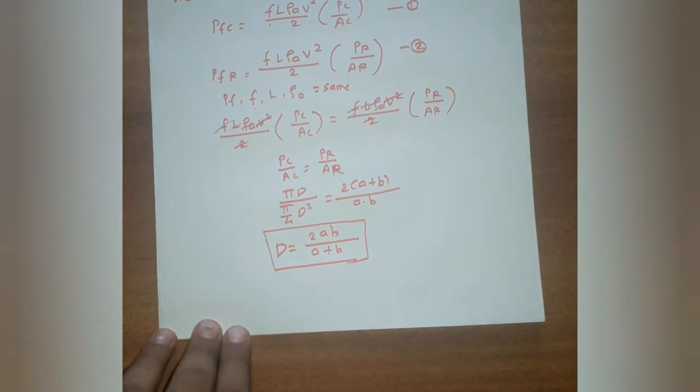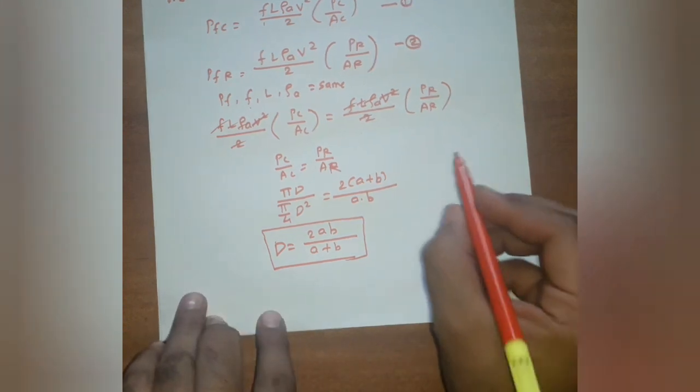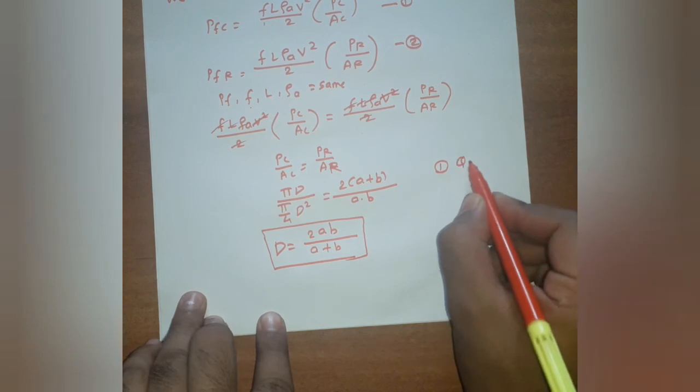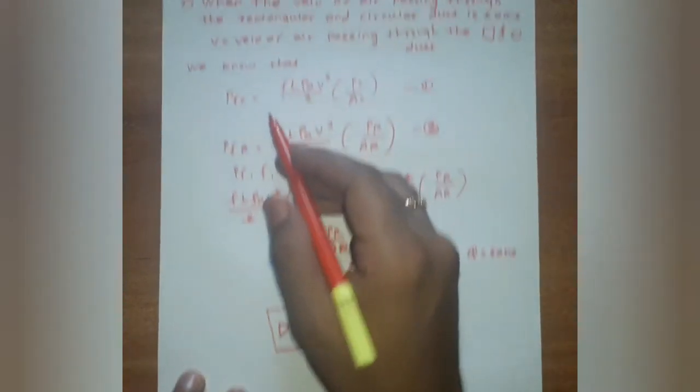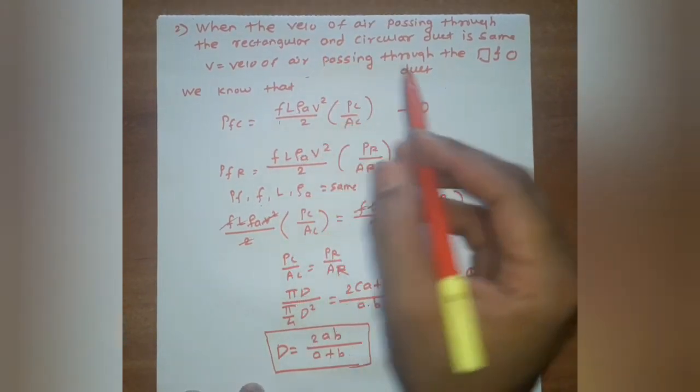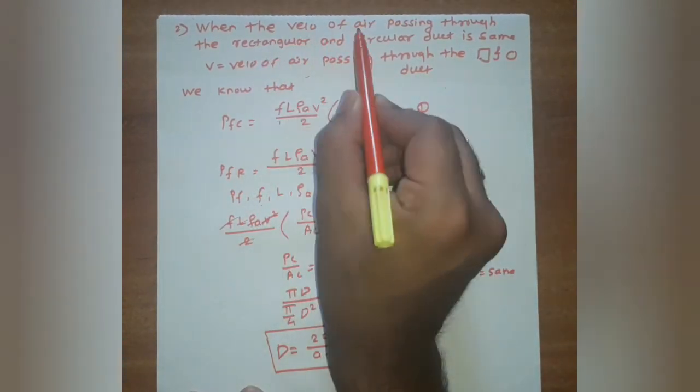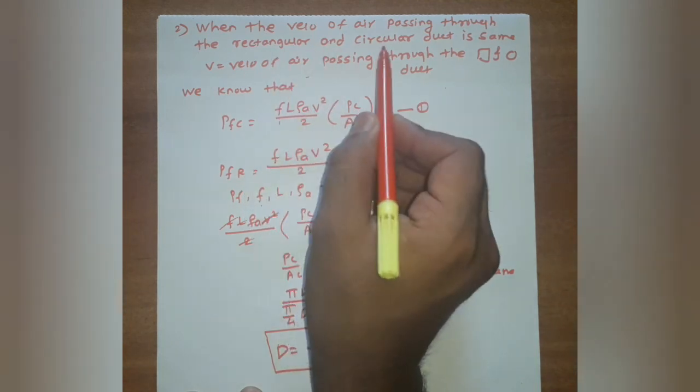So we have discussed two cases. In the first case, Q remains same, and the second case is the one where our consideration is that the velocity of air passing through the rectangular duct and circular duct is same.